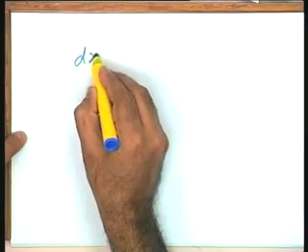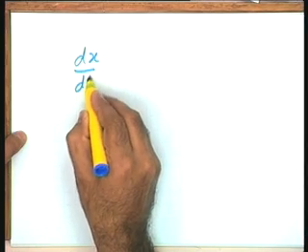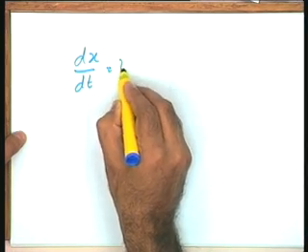Very simple, you see. Please make an attempt and follow me. In this particular case, the requirement of the state variable model is that I should express the first derivative of the state variables in terms of state variables and input variables. As far as the first state variable is concerned, that is the displacement, I get a simple equation dx/dt equal to v.